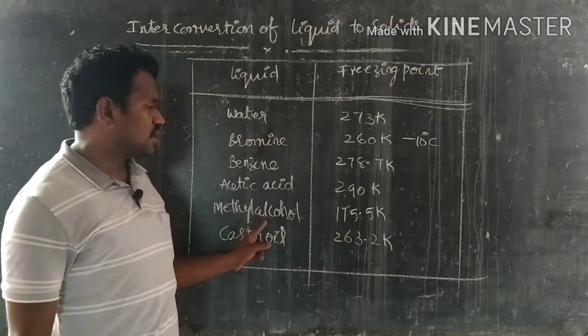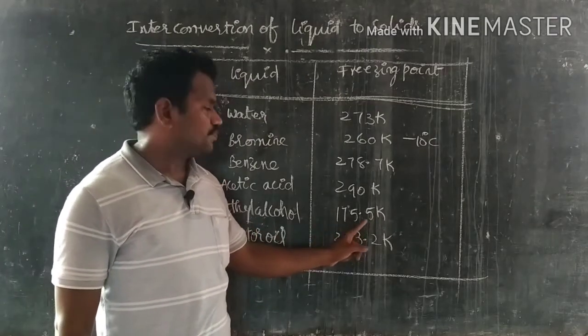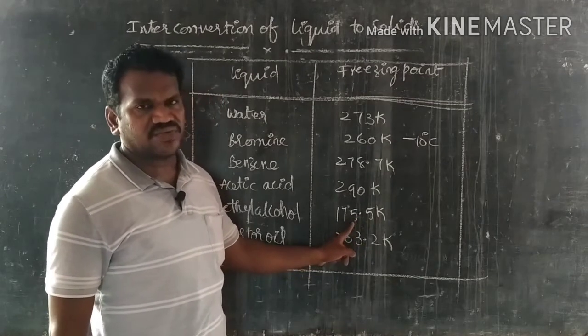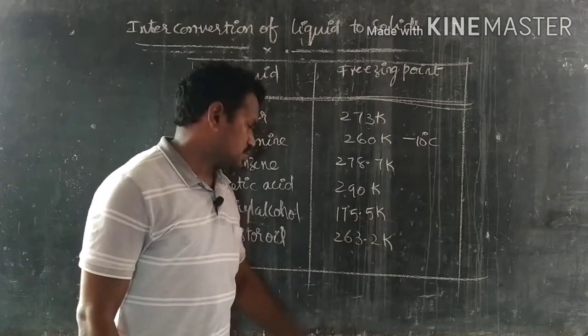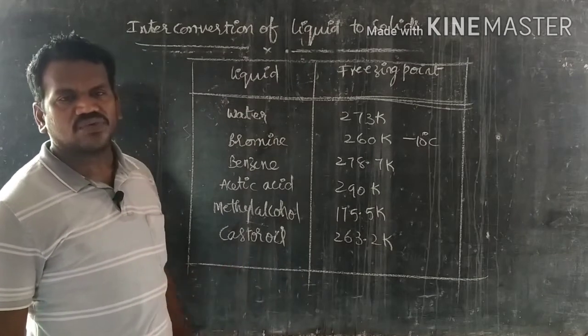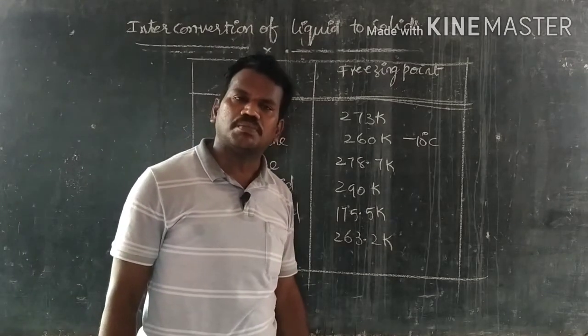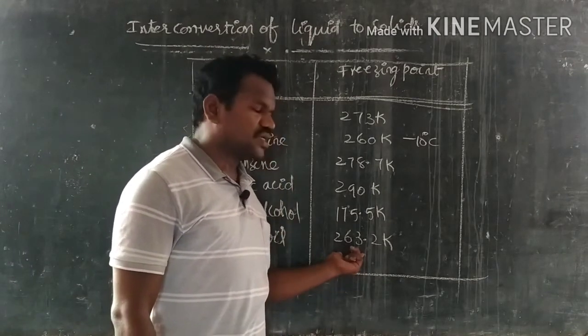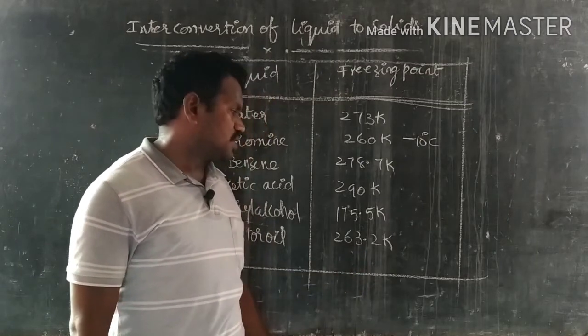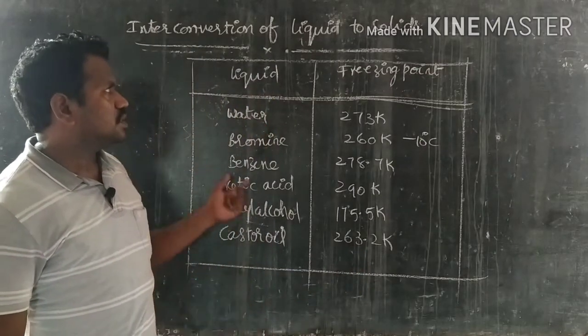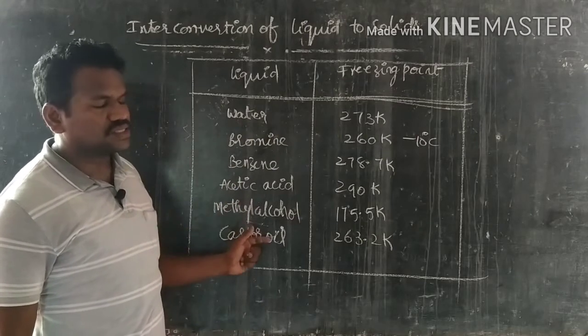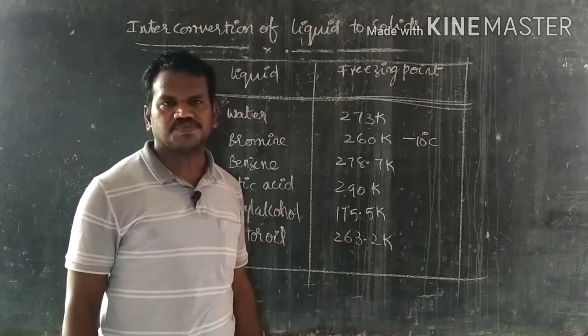So methyl alcohol changes to solid at 175 Kelvin. Castor oil, what we call in Telugu Amudam, is converted into solid at 263.2 Kelvin. These are all different liquids with different freezing points.